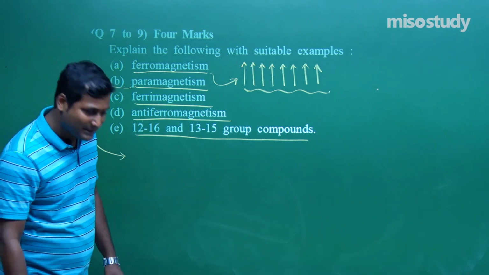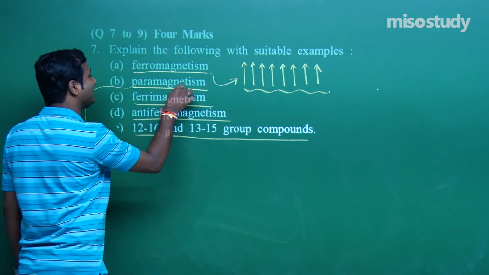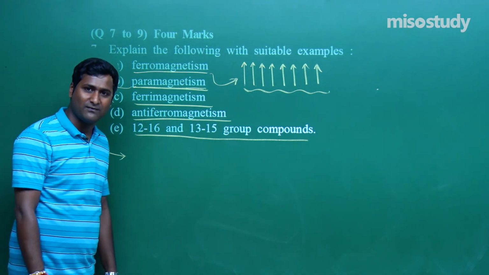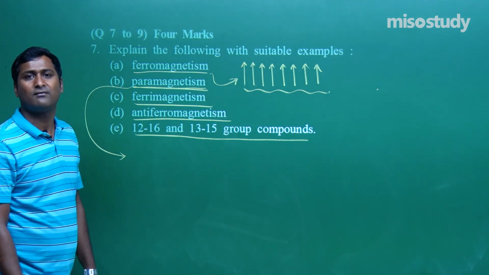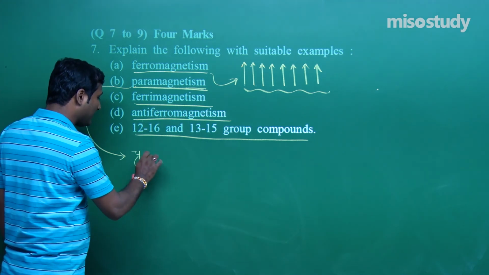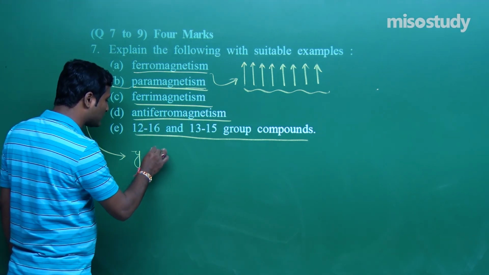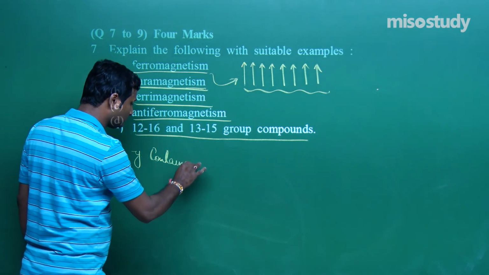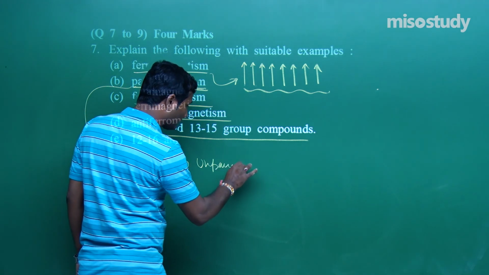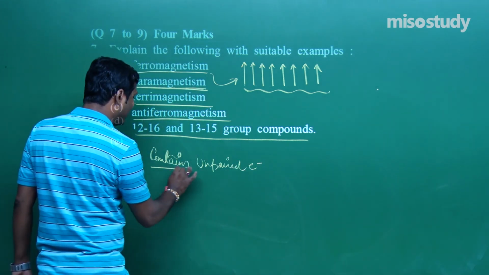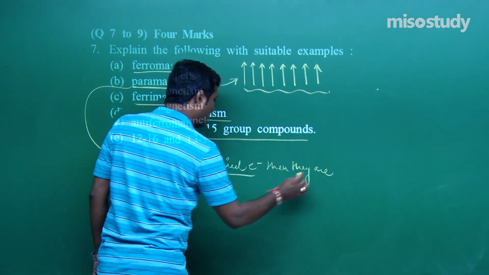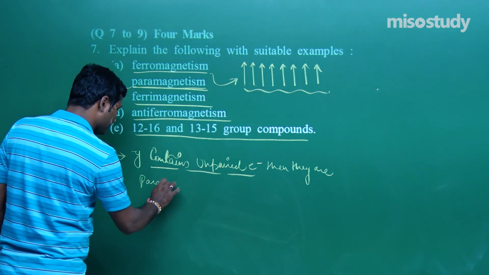Yes. What is a paramagnetic substance? Do you remember? If a substance has permanent magnetism and is weakly attracted by a magnetic field, it is known as paramagnetic, and the phenomenon is paramagnetism. This is the general definition. If any molecule or substance contains unpaired electrons, then it is paramagnetic in nature.